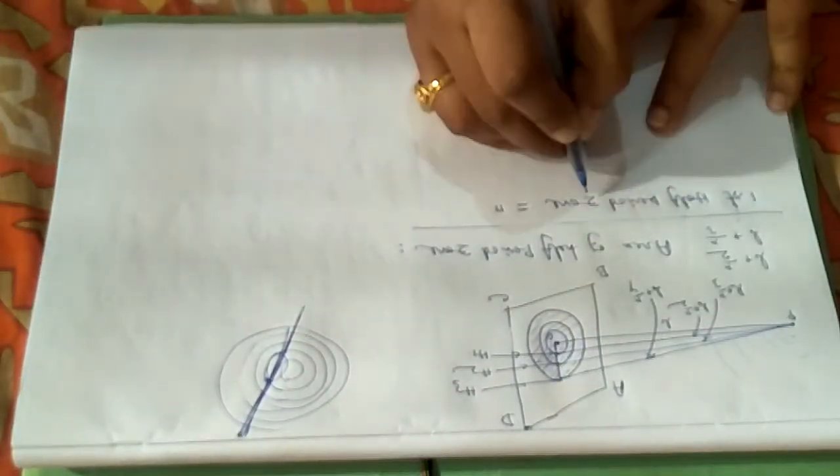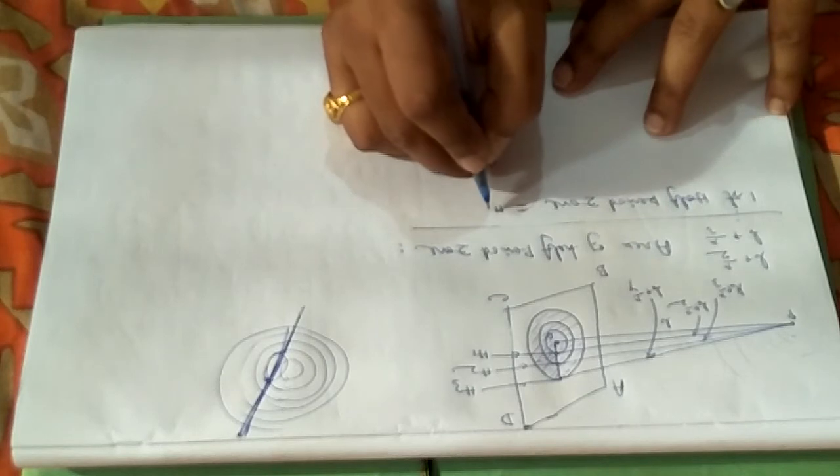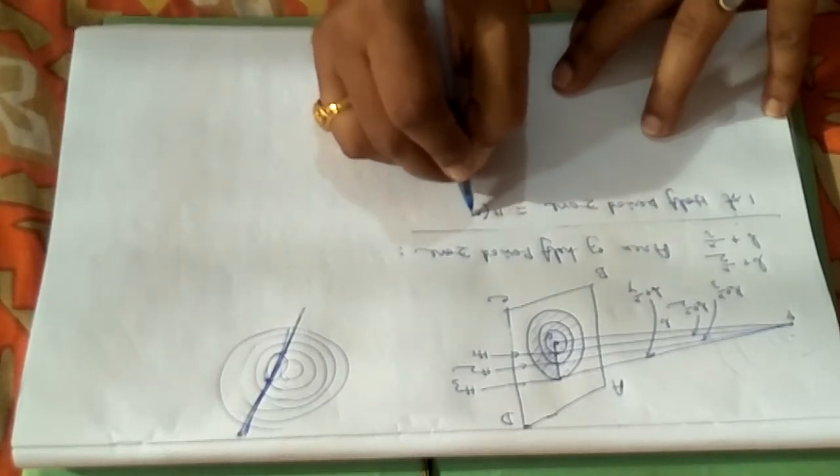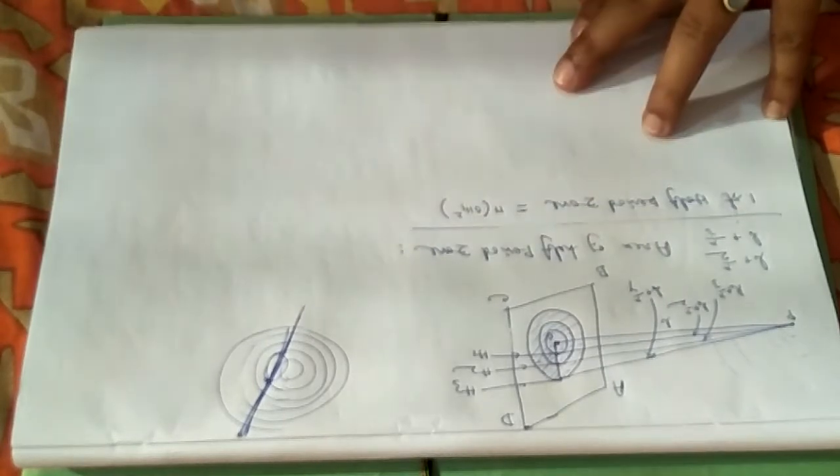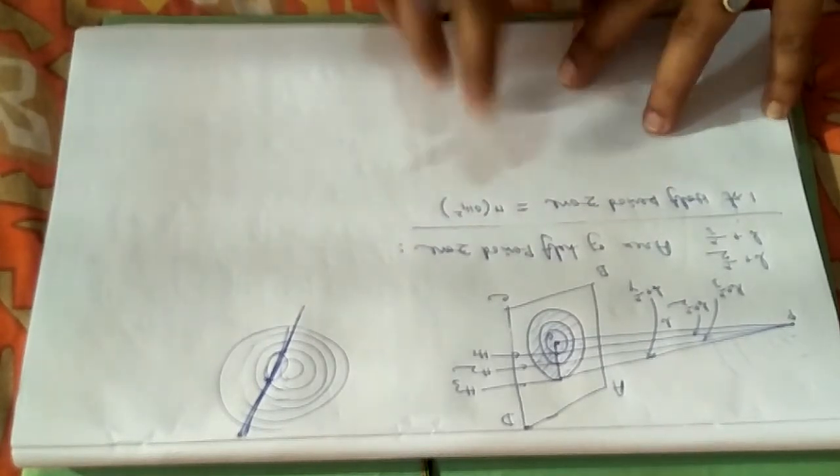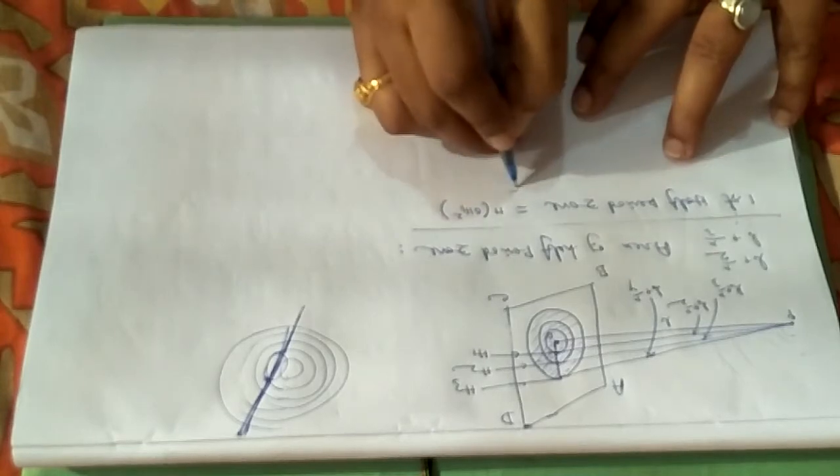So the first half period zone will have the area pi into OH1 square, that is pi r square.